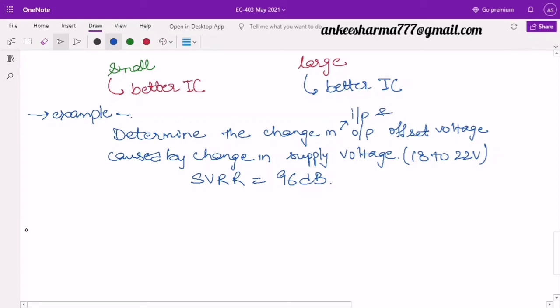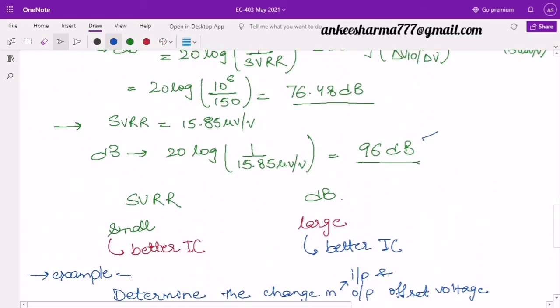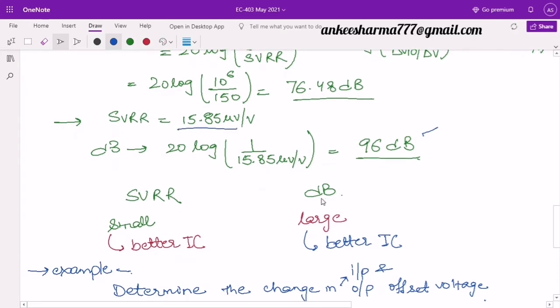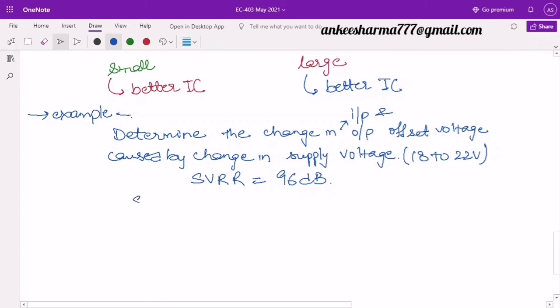तो supply voltage rejection ratio जो कि 96 dB है, इसकी हमें दूसरी रेशो वाली वैल्यू चाहिए. तो अभी हमने यहाँ पे कैलकुलेट की, it is equal to 15.85 microvolts per volt. So I will use this value directly. So I will say here supply voltage rejection ratio will come out to be 15.85 microvolts per volt. This will be my value. It is equal to delta VIO by delta V.